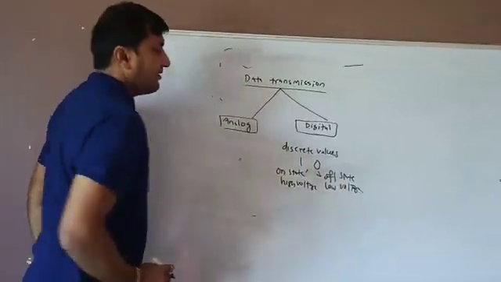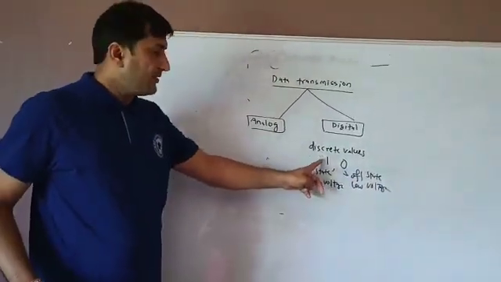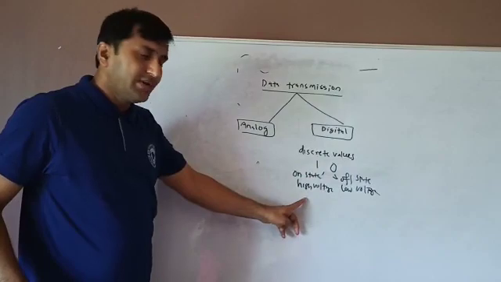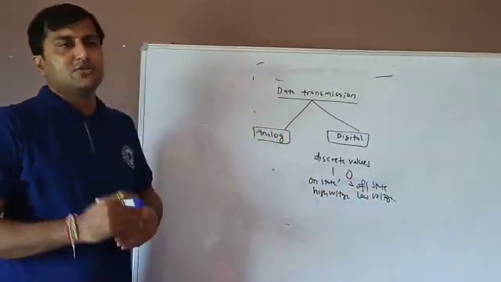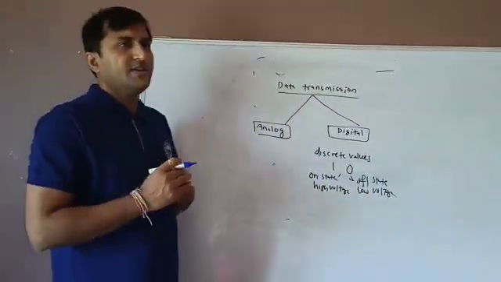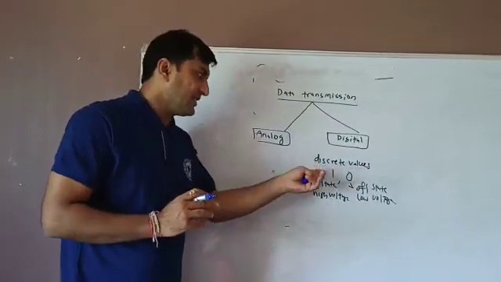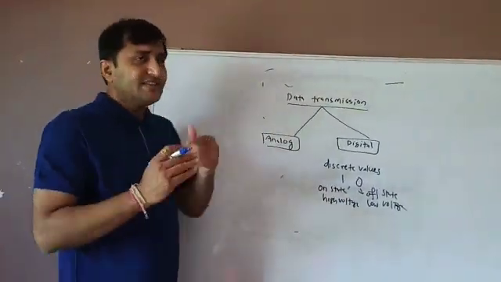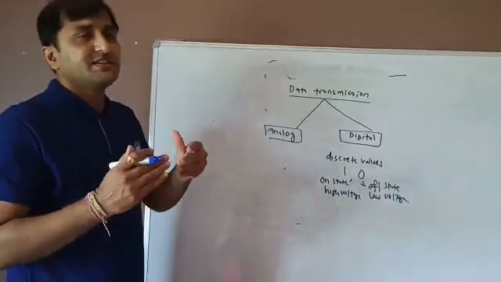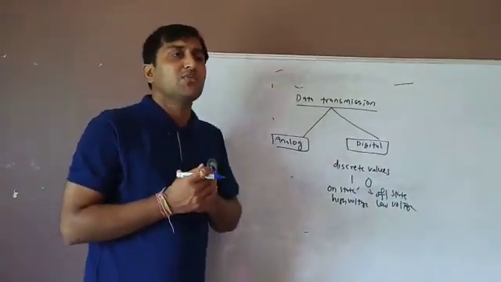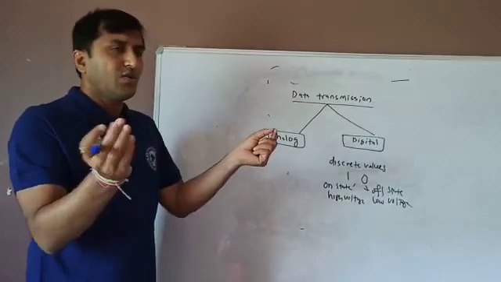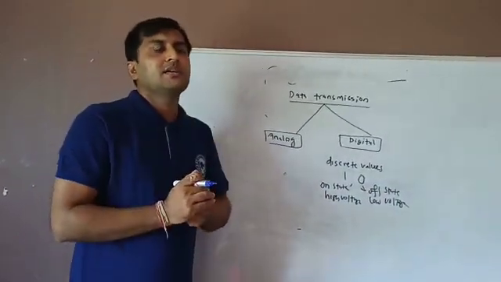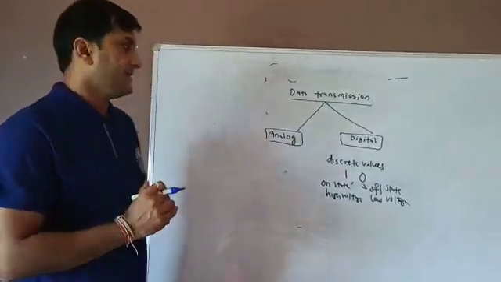So here there are two signals only, one is high voltage, another is low voltage. On state, off state. In Boolean logic we say it is true, it is false. So in discrete format the digital data are transmitted in the form of packets, because the combination of certain bits is called a packet or data packet.